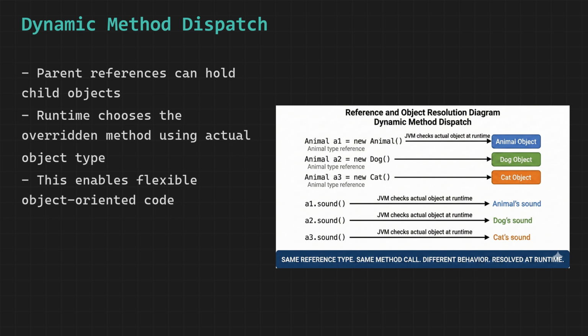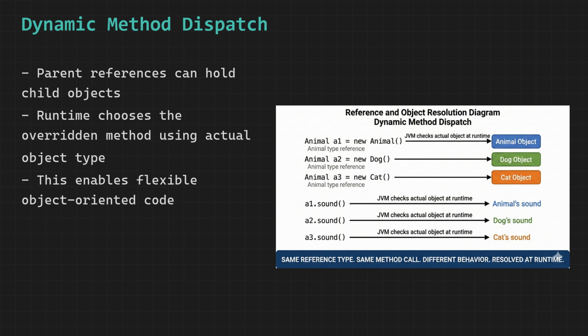Now here is the key question. When you call a dot sound, which version of sound runs? Animal's version or dog's version? The reference type is animal. But the actual object is dog, and dog has overridden sound. Java answers this at runtime by checking what the actual object is, not what the reference type says.